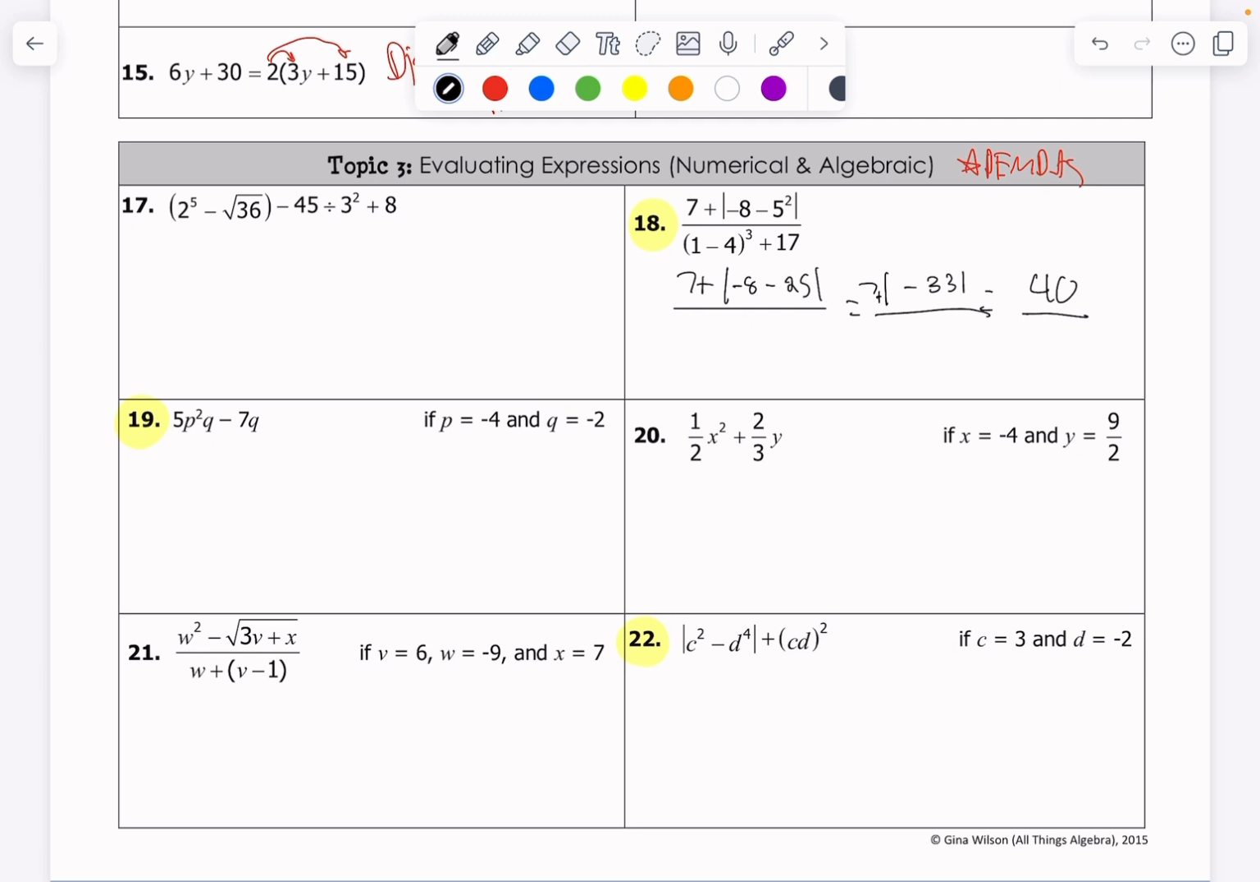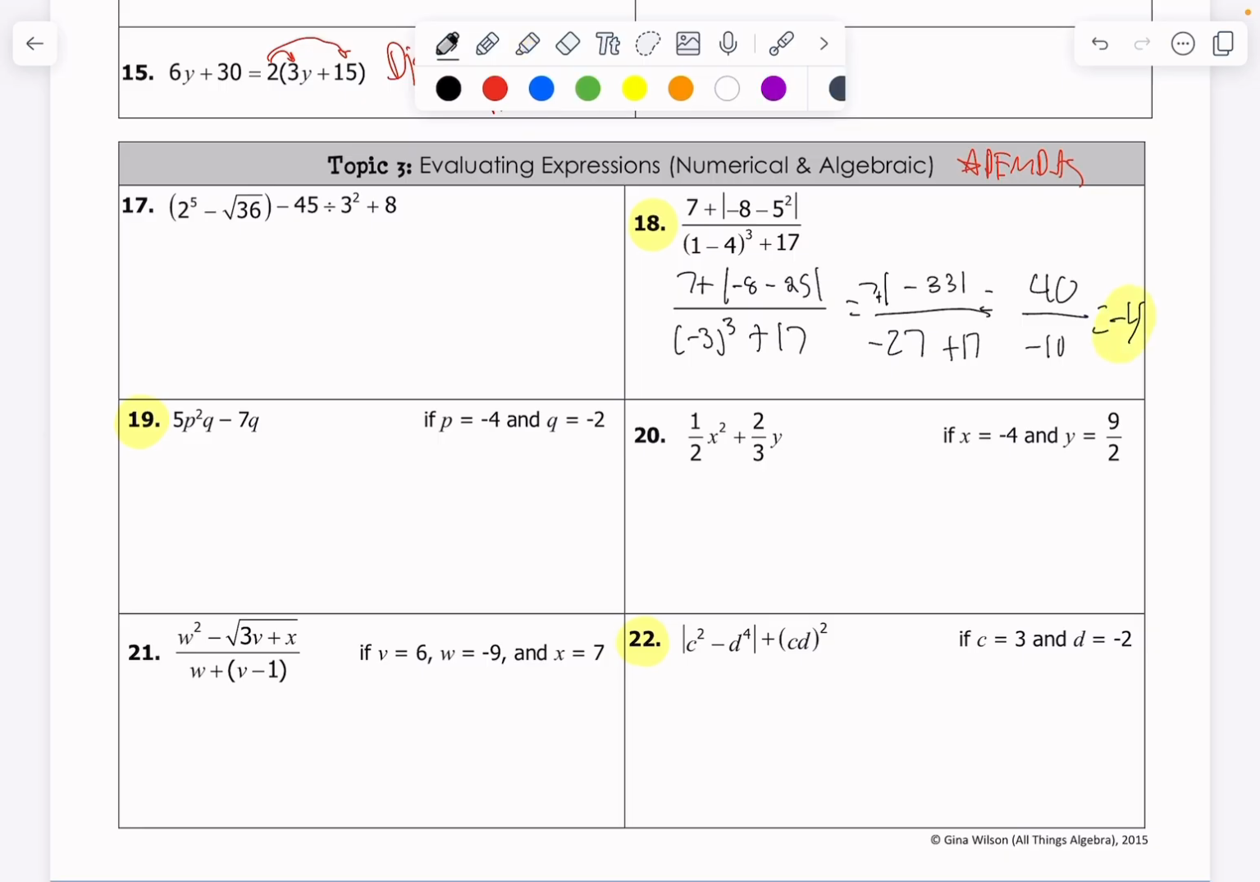We have a parenthesis. What is 1 minus 4? Well, that's negative 3. What is negative 3 cubed plus 17? Well, negative 3 cubed is negative 3 times negative 3, which is a positive 9. Positive 9 times negative 3 is a negative 27. And I add that to 17, and I'm going to get a negative 10. What is 40 divided by negative 10? Well, that's negative 4. And we are done.